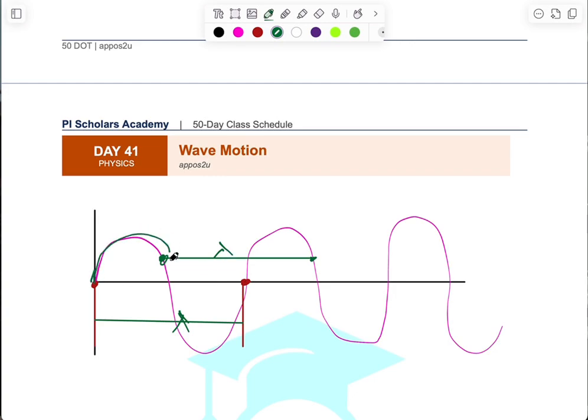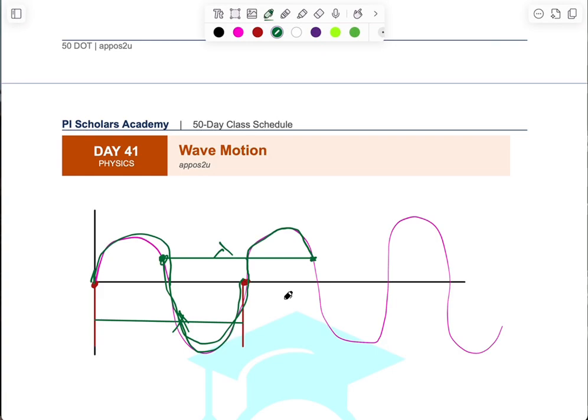So when you go like this, that's like half. When you go like this, that's another half. That is a complete oscillation. Also, when you move like this, that's half. And when you move like this, that's another half. Then you have a what? A full oscillation. Now, don't mind my half anyways. It's not really consistent, but you get the point. So when you can trace one phase to another, 2 consecutive phases, the time taken to move from that point to the second point will be the period of that wave.